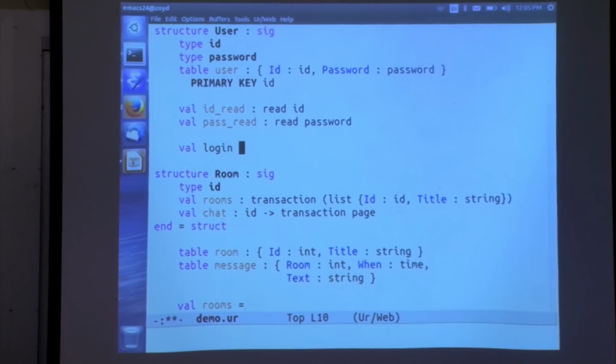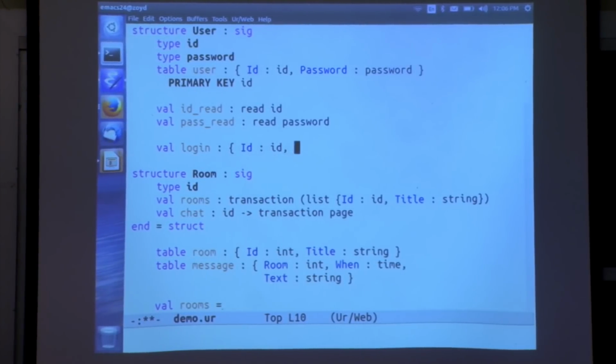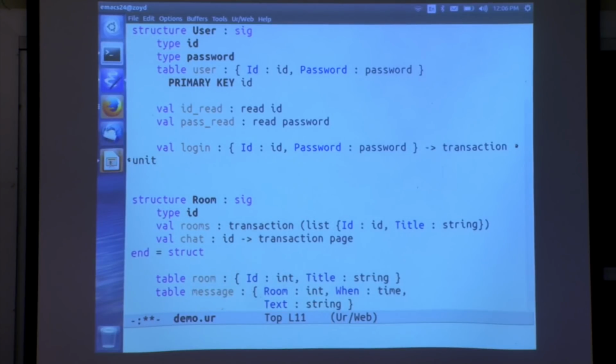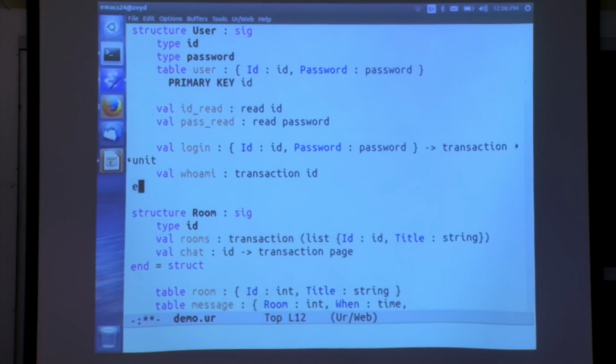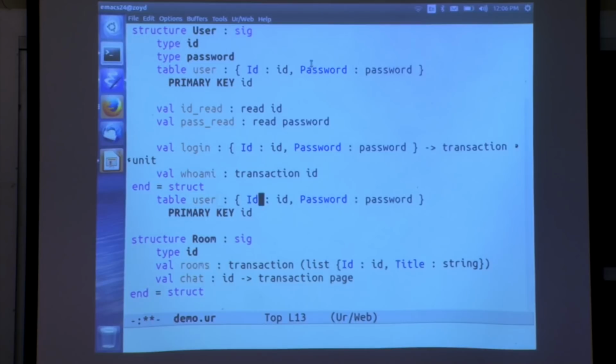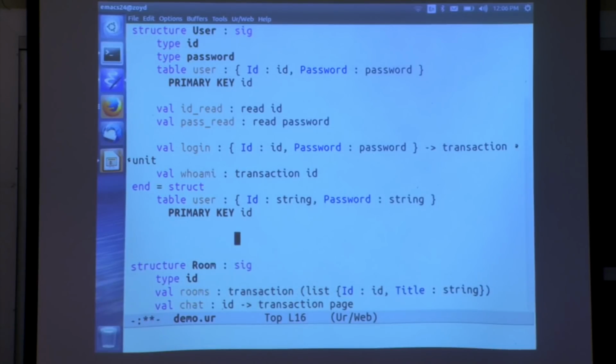And then we can have a login method that takes these two components and just runs for its side effects, which is effectively what that code says. We'll also need a way to tell which user is logged in, and that is some code that runs a transaction that produces an ID. All right, so step one, we can just copy this definition, and I'll fill in what these actually are. Surprise, surprise, user IDs and passwords are both strings, but outside the module, that won't be exposed.